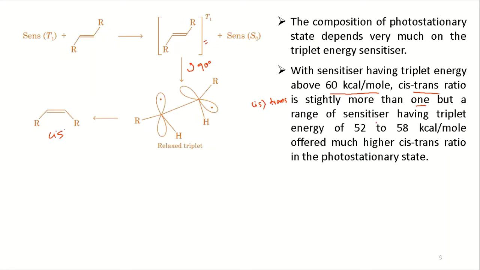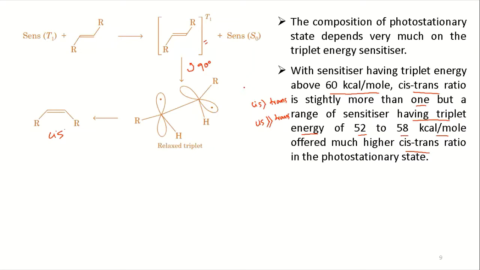But if the sensitizer offers a triplet energy of 52 to 58 kilocalorie per mole, we will see a higher cis trans ratio.